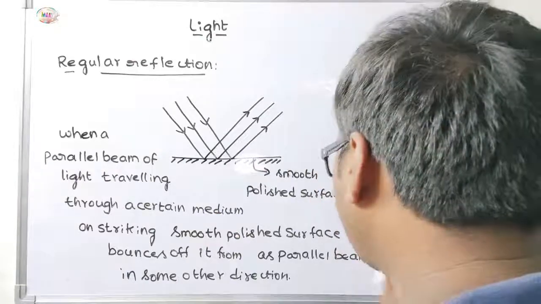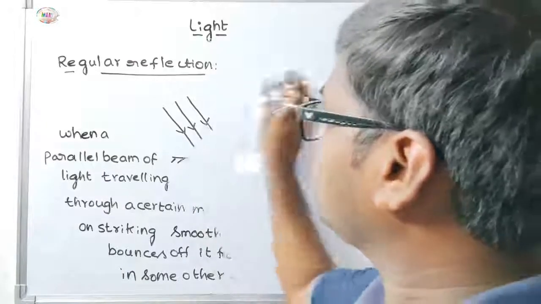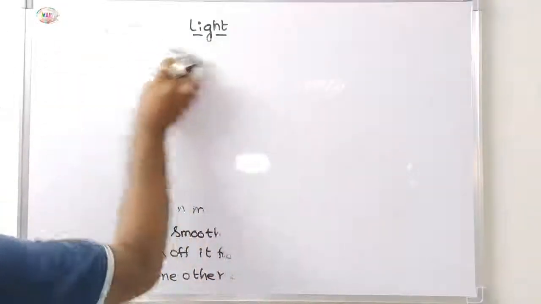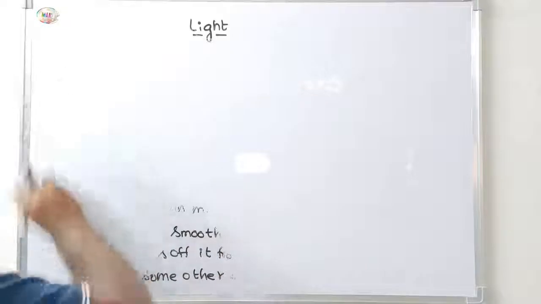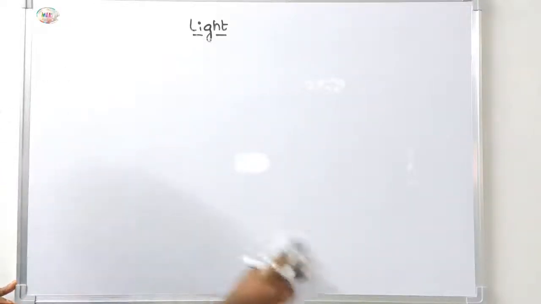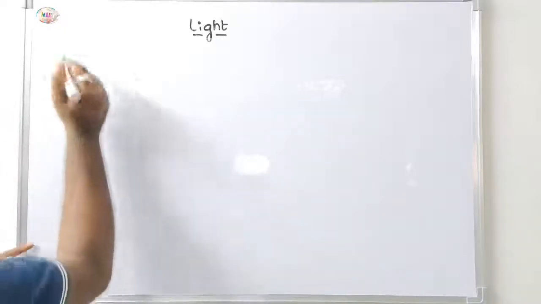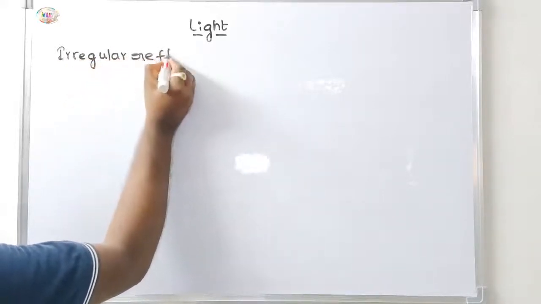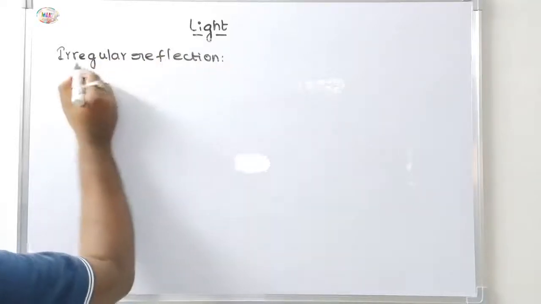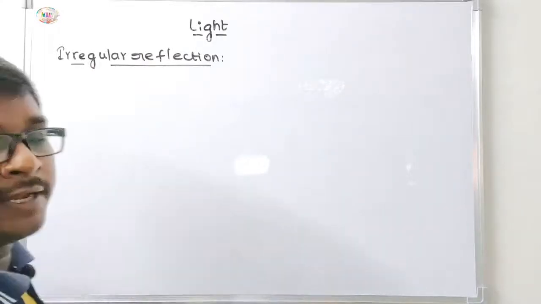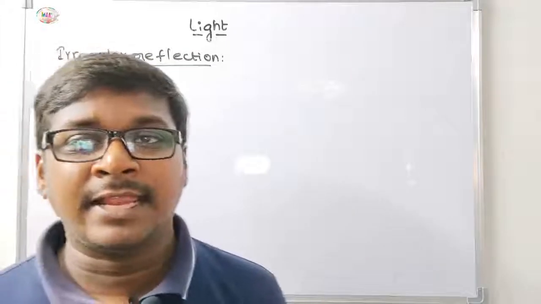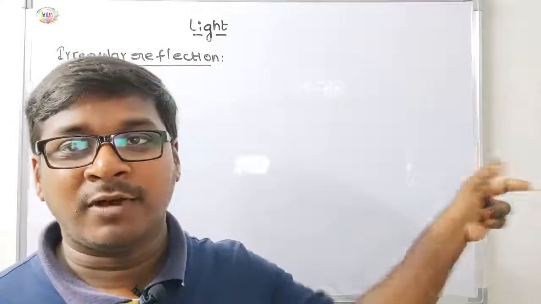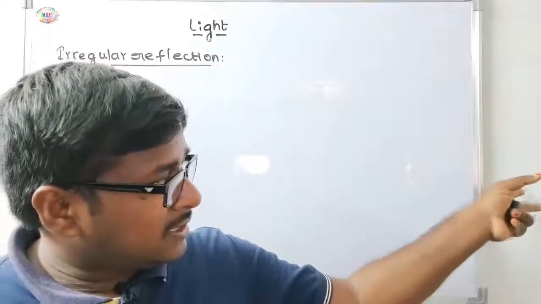Next, we discuss irregular reflection. Regular reflection takes place on a smooth polished surface, and irregular means zigzag, by using a rough surface, like a wall, which may appear smooth but is a rough surface.